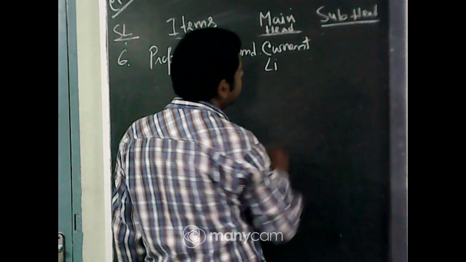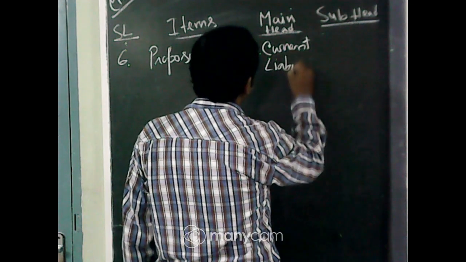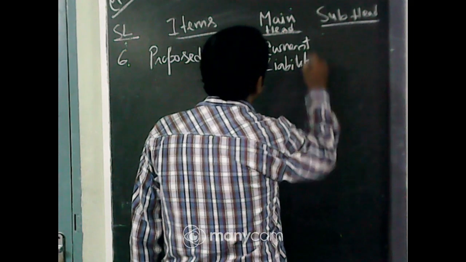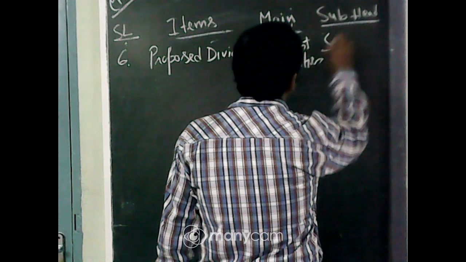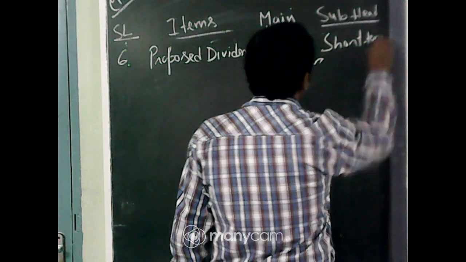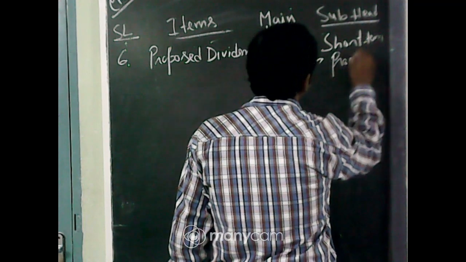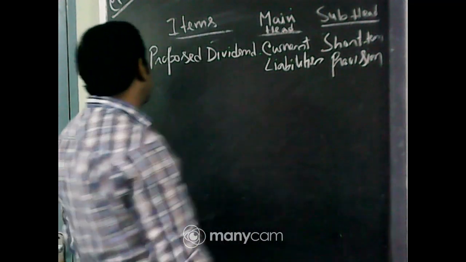We have already seen it in the cash flow statement. Under current liabilities, the subhead will be short term provision, which is one type of provision you have made.